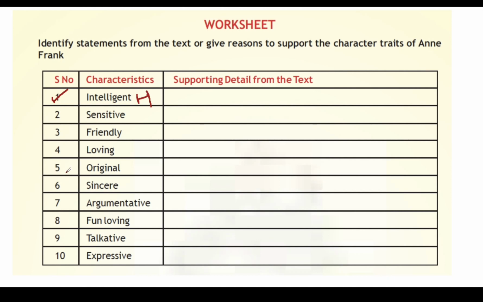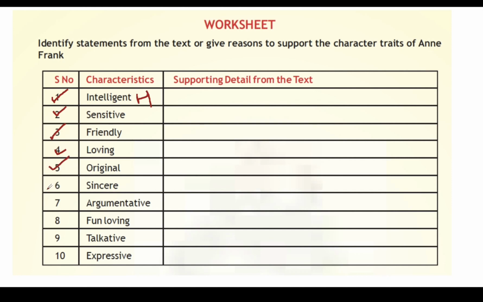Now next, friendly. We can say that she had a lot of friends. As we can see in the anxiety text, she said that she has about 30 people whom she can call friends, so we can say that. And loving, she loved her sister, she loved her mother, she loved her father, so we can say that. And original, because she writes a diary that is different, correct?